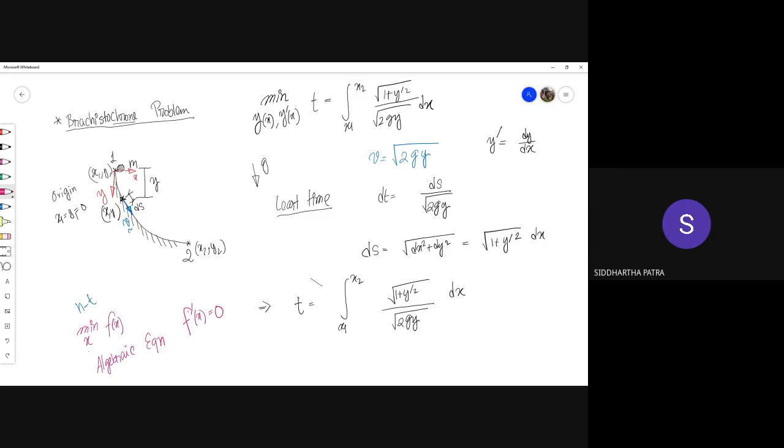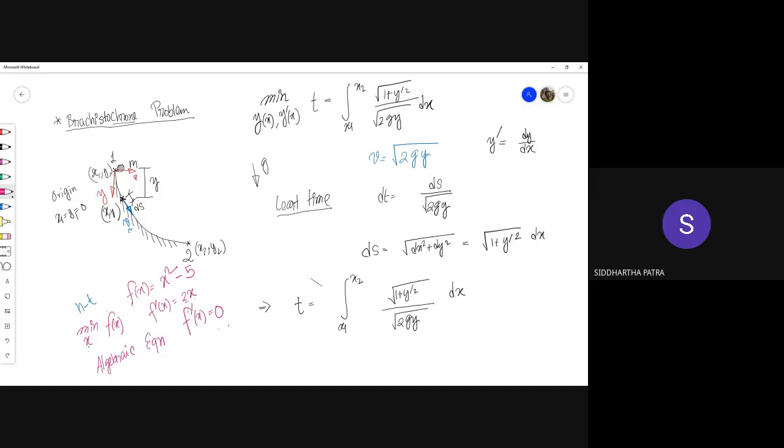So let's say f of x is x squared minus 5. Then f prime of x is twice x, and you set that equal to 0. So that is an algebraic equation. But remember, here you are trying to minimize a function with respect to the values of x.